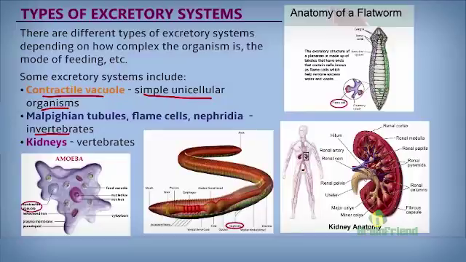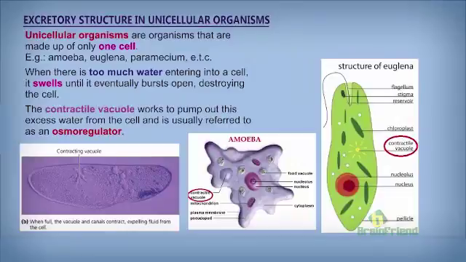Or invertebrates. By invertebrates, we mean organisms that do not have a backbone. We have structures like the Malpighian tubules, flame cells, nephridia as their structures for excretion. Or vertebrates, that is, animals that have backbones. They use kidneys. We'll look at them one after the other.